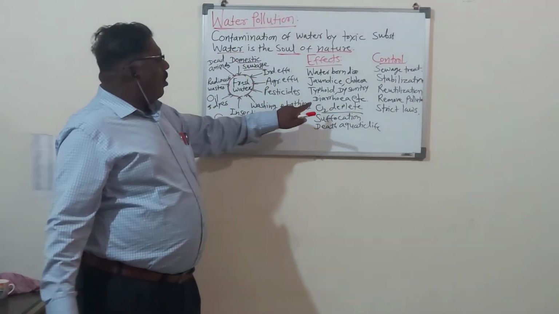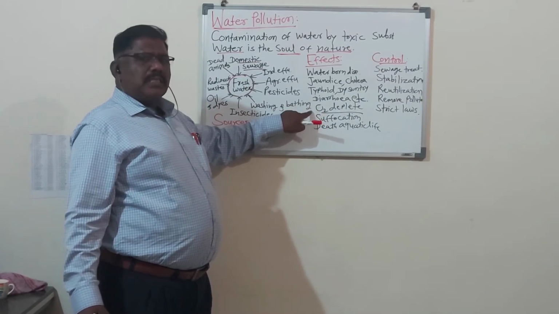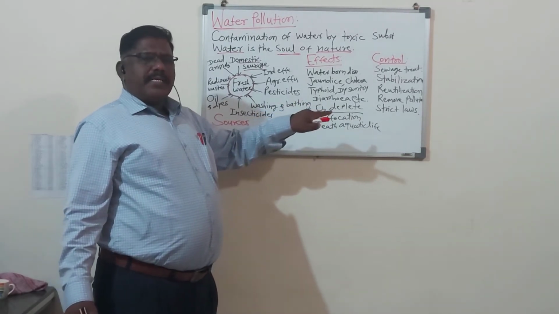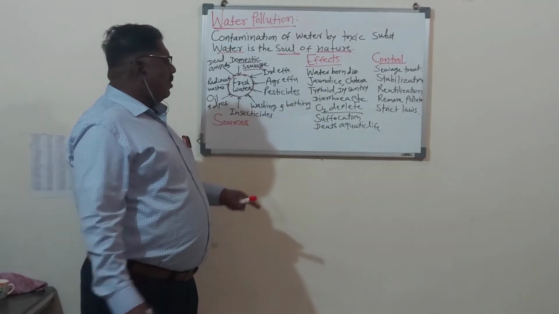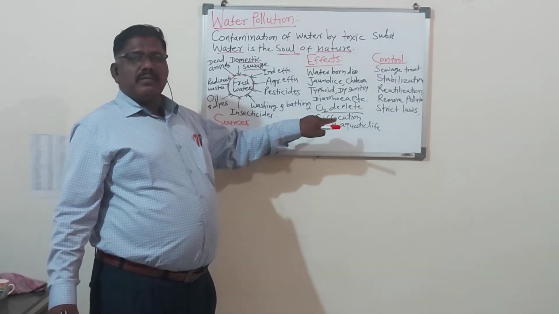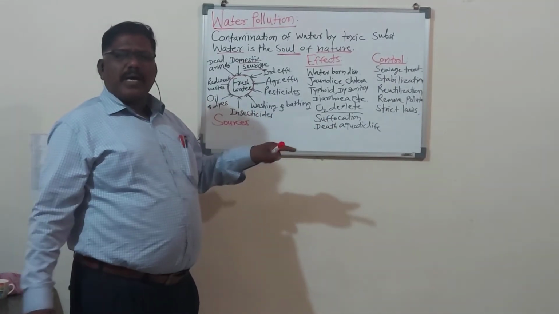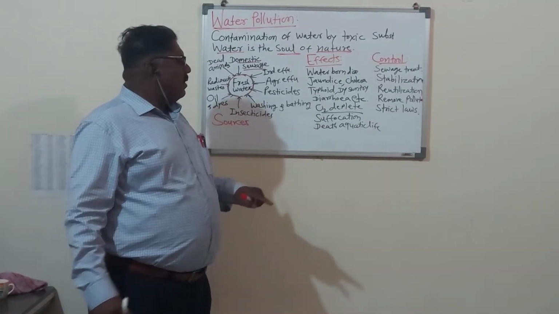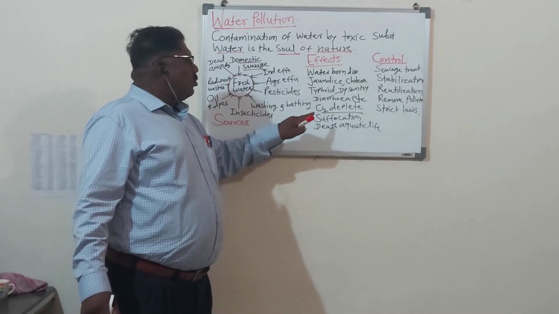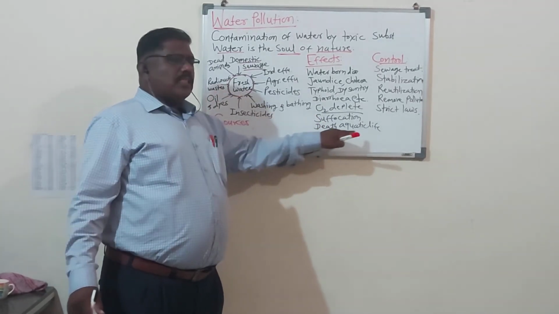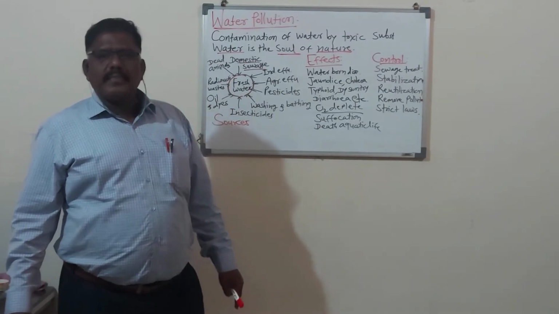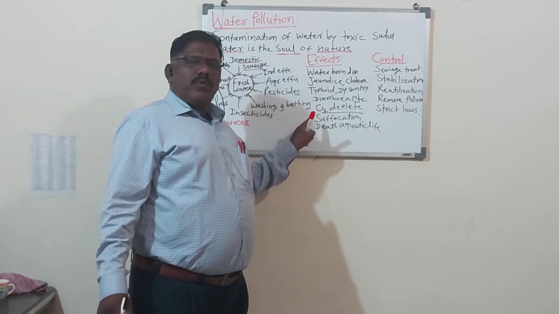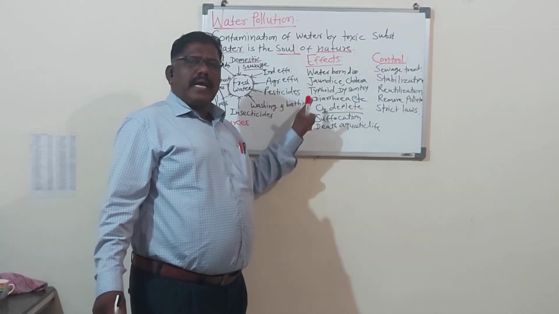Due to the oxygen deficiency in the water, polluted water especially, a number of aquatic lives come into the danger zone. They suffer suffocation, जीव घुटमळणे ज्याला आपण म्हणतो, पाण्यामध्ये ऑक्सिजन नाहीये. का नाहीये तर पाण्याचे प्रदूषण झालेले. And due to this oxygen depletion and suffocation, there is the death of aquatic life, the death of aquatic animals. So these are the effects of polluted water on life, on the animals.